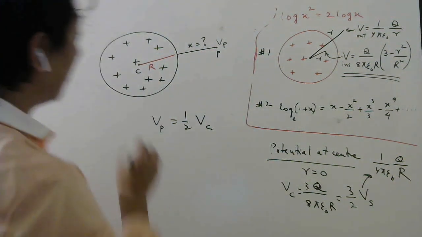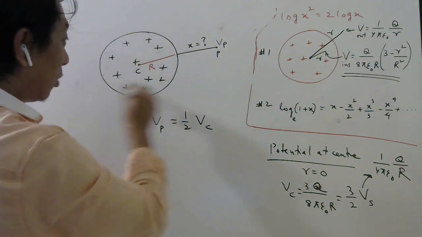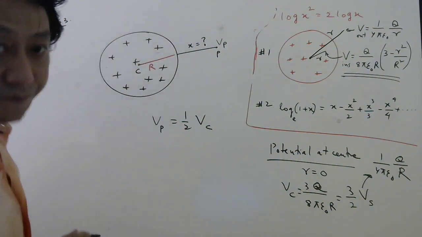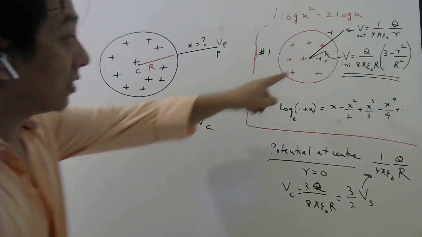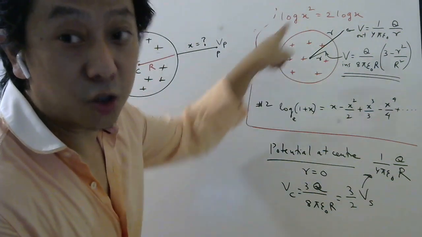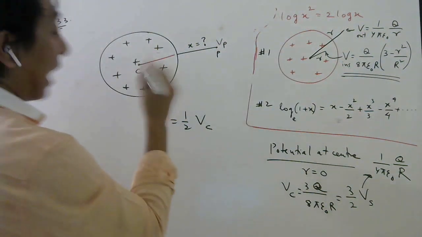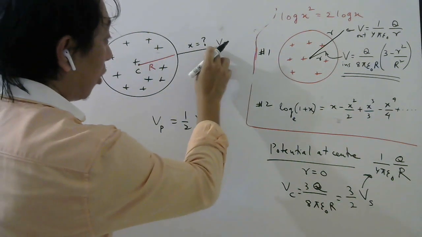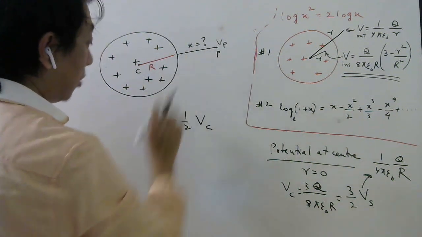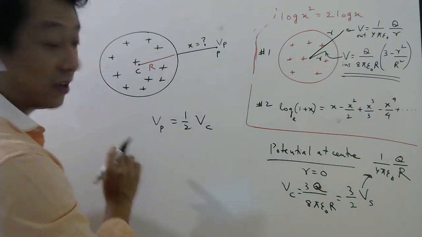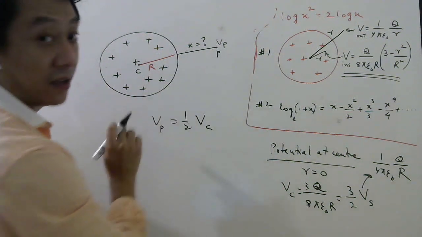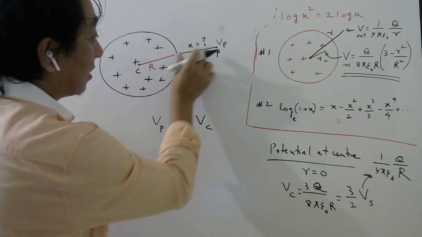Now come to this question. They are asking, there is a solid uniformly charged sphere, not shell. So don't think of formulas of shell. Think of formulas of solid sphere. They are asking at what point potential will be half of potential at the center. And where is this point? Outside, because they asked how far from the surface.